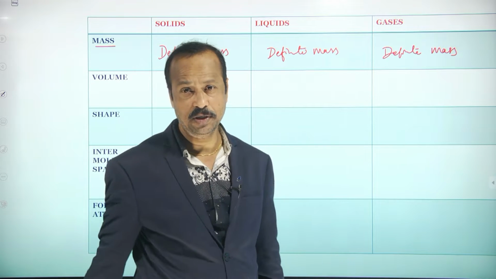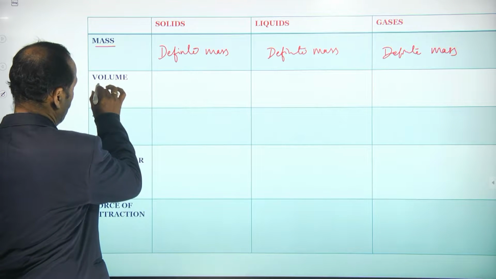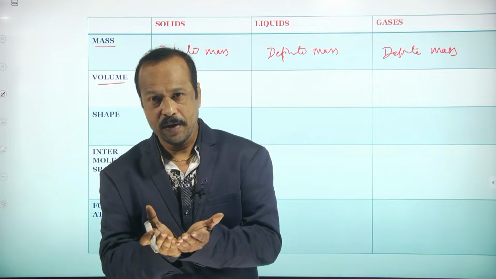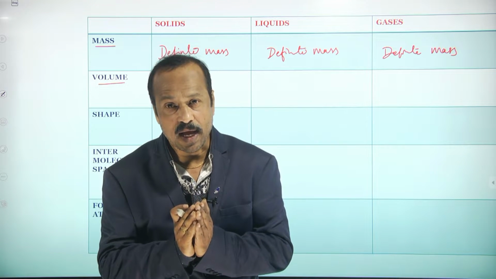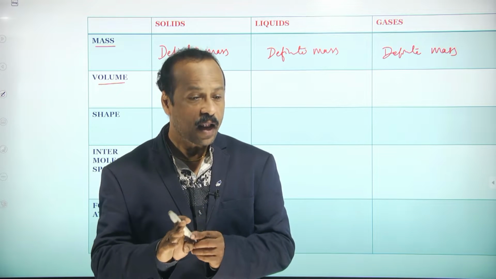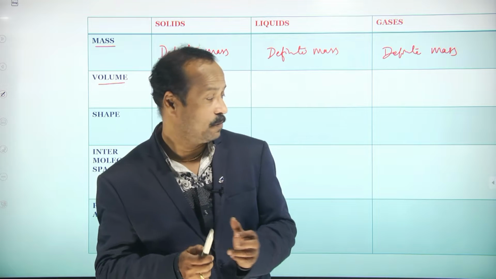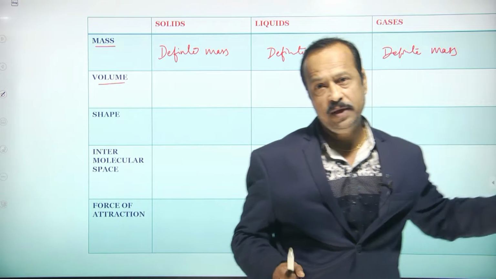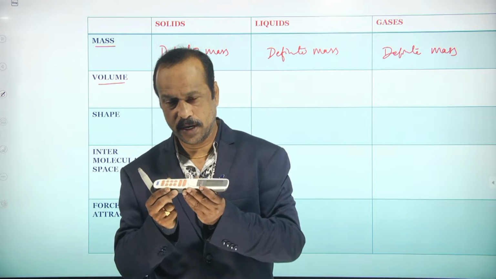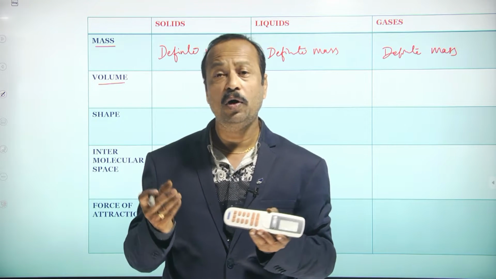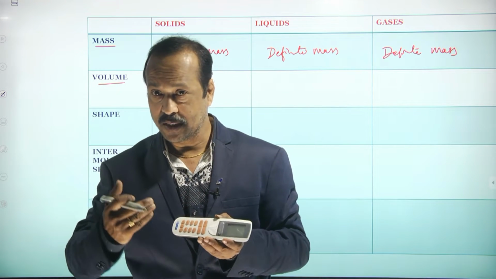Very important point, students. Now let us come to volume. The space occupied by matter is called volume. For example, I have a remote control here. What is its volume? Volume is length into breadth into height.